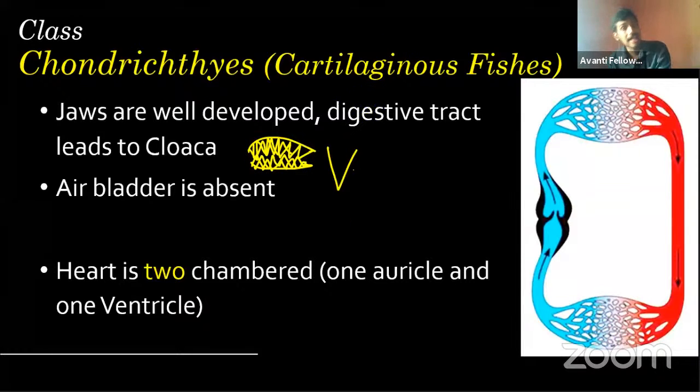And the digestive tract is complete, and it leads to the cloaca. We already talked about the cloaca, right? So it's a common opening. So remember, this is important. Okay, it has a cloaca. That's very important. And the air bladder is absent.